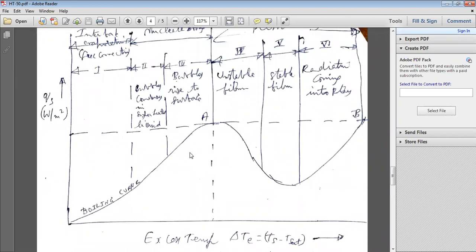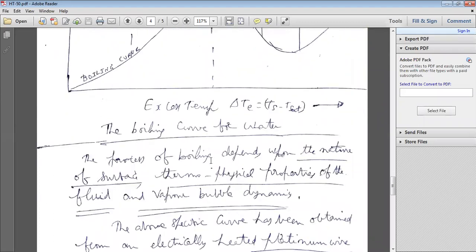The bubbles move rapidly and reach the liquid surface because of the increasing excess temperature, and the heat flux values increase. Here nucleate boiling commences, sustains, and finally completes up to this point A.